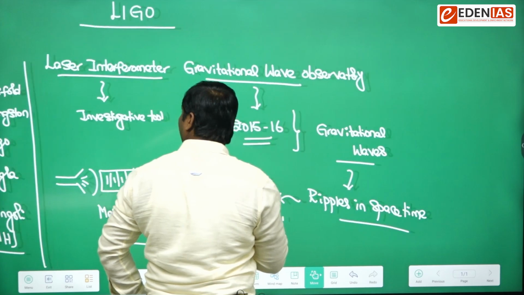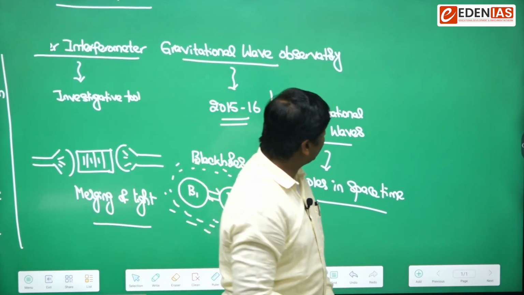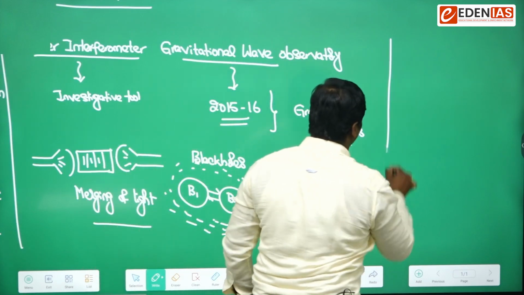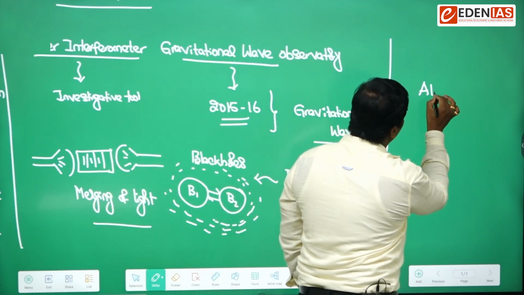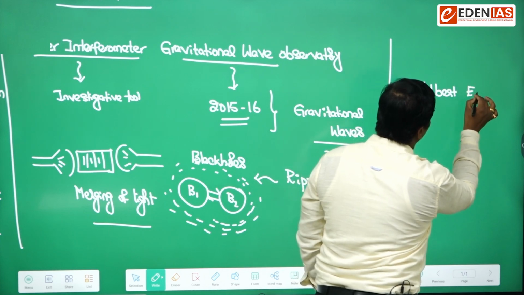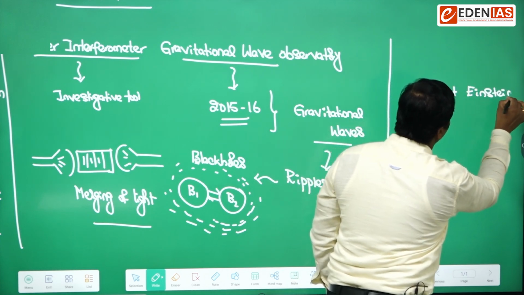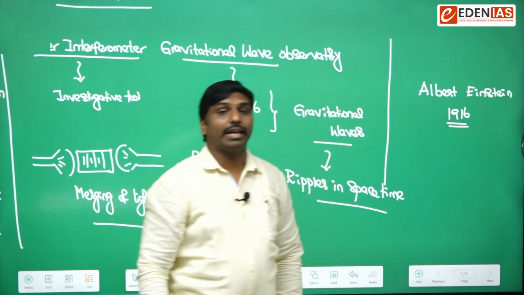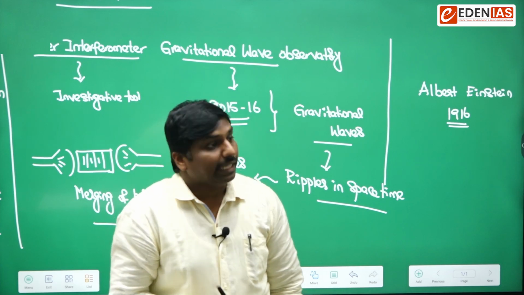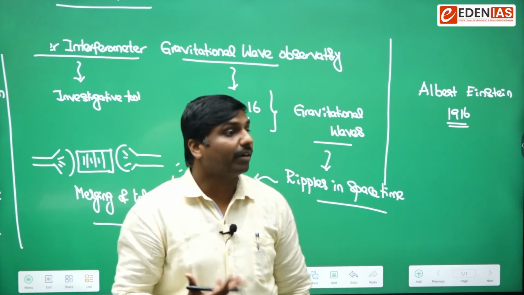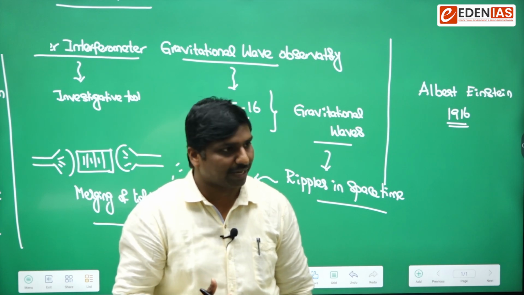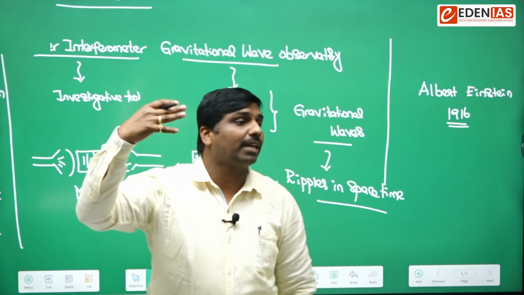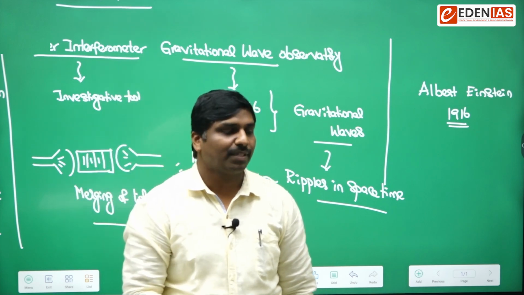For the first time, the existence of these gravitational waves was predicted by Albert Einstein in the year 1916. He predicted that there can be some things called gravitational waves, but he didn't use the word gravitational waves. He said that as it happens on earth, the same kind of ripples may happen in space. That's how he predicted.